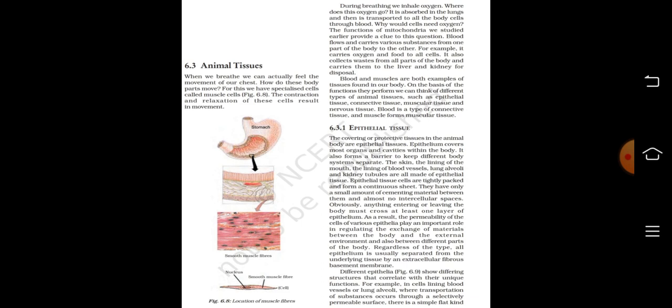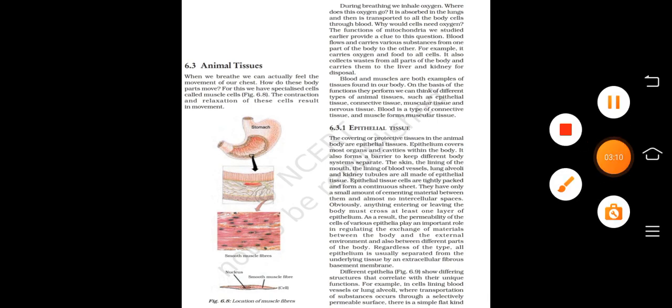For example, in cells lining blood vessels or lung alveoli, where transportation of substances occurs through a selectively permeable surface, there is a simple flat kind of epithelium. This is called the simple squamous epithelium. Simple squamous epithelium cells are extremely thin and flat and form a delicate lining.